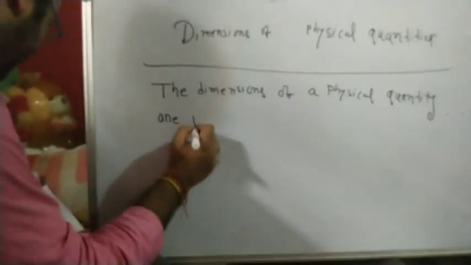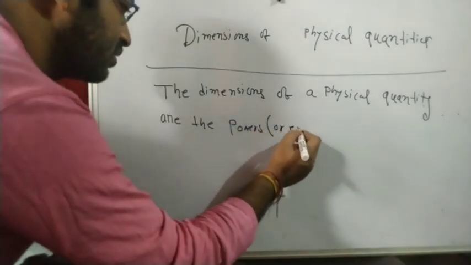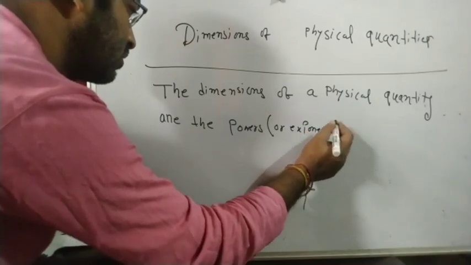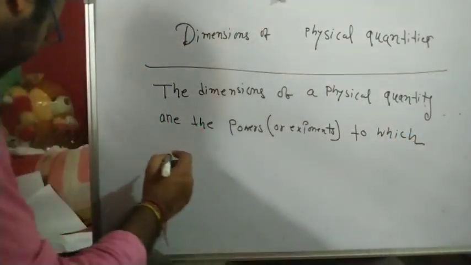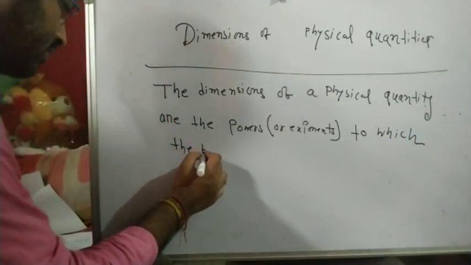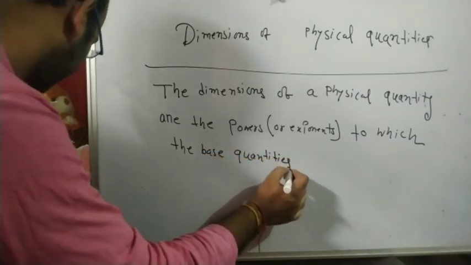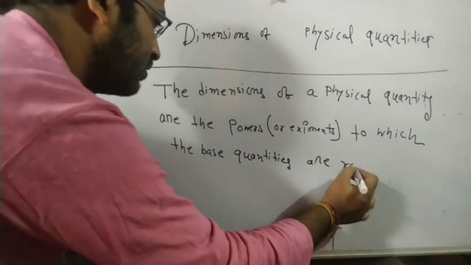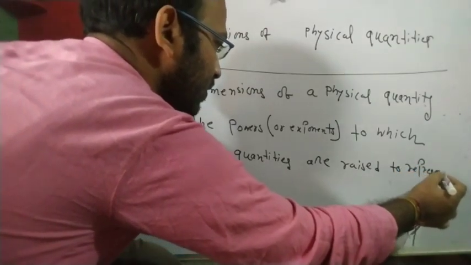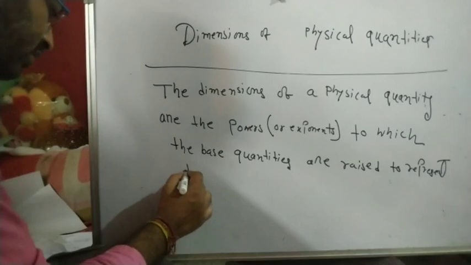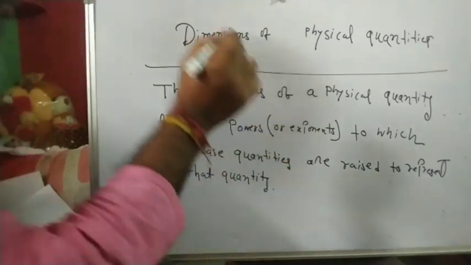They are the powers, or exponents, to which the base quantities are raised to represent that quantity. So whatever base quantities there are, the powers we express are the dimension.